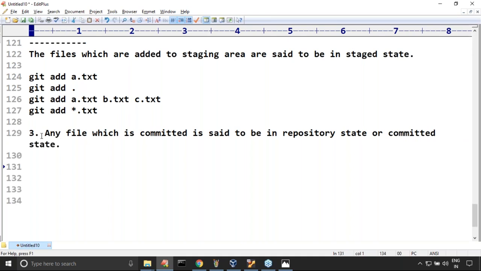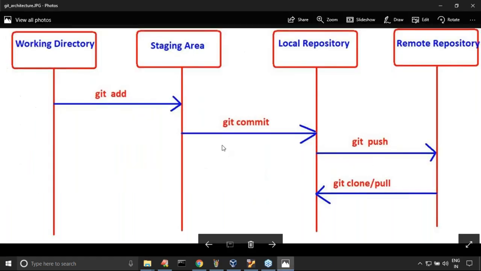Now, how can you commit staged changes? Can you please spell out? These words are very important. We can commit staged changes by using which command? By using git commit. Remember this very carefully: git commit.